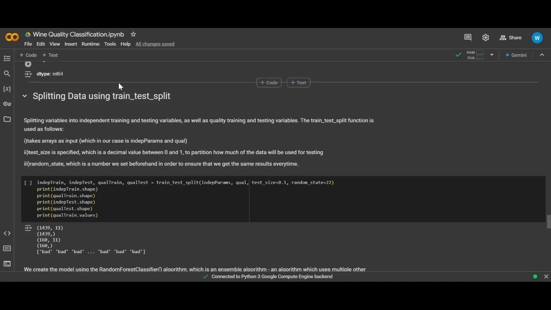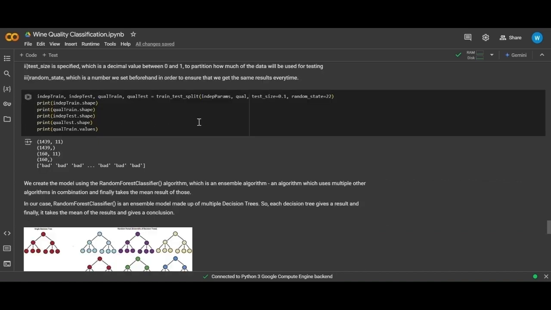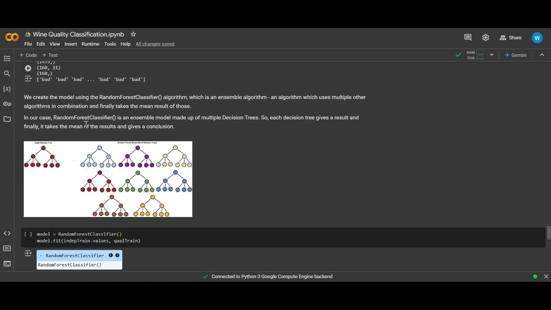Now we can split the data using train test split and giving a 0.1 test size, so we get 160 rows of testing, and you can give a random state to ensure that it's reproduced always in the same situation. Now we use the random forest classifier. It's similar to decision tree classifier, however it's multiple of them joined together in order to create outputs, and the mean of them is taken.